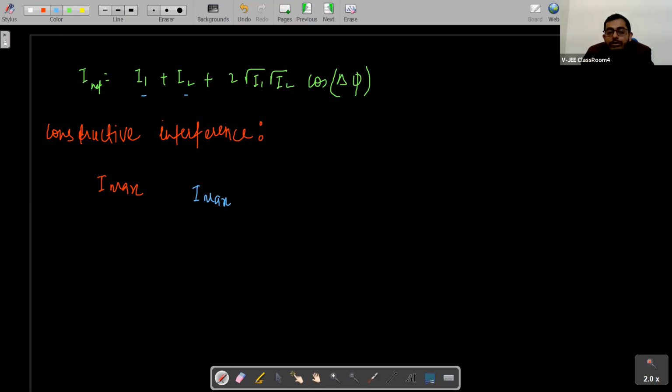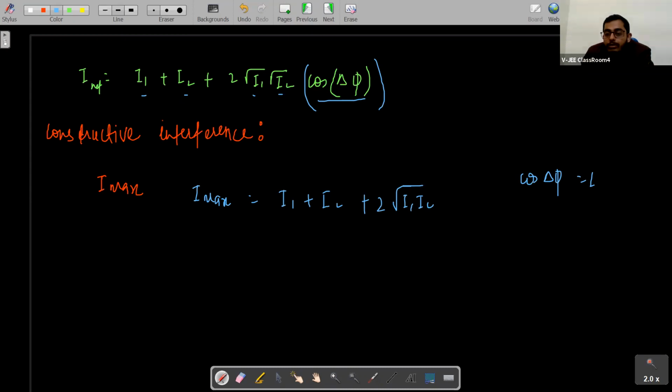I1 is constant, I2 is constant, because these two are source dependent. Then we have cos delta phi here. So for maximum intensity, the value of cos delta phi should be maximum, which is 1. If the value of cos delta phi is 1, intensity will be maximum, which will be equal to I1 plus I2 plus 2 root I1 I2.